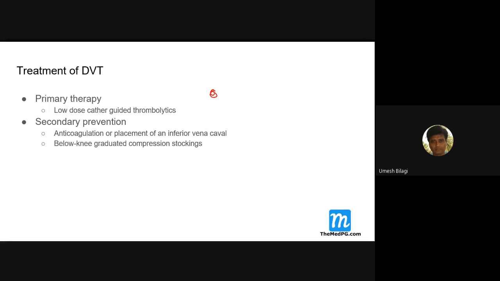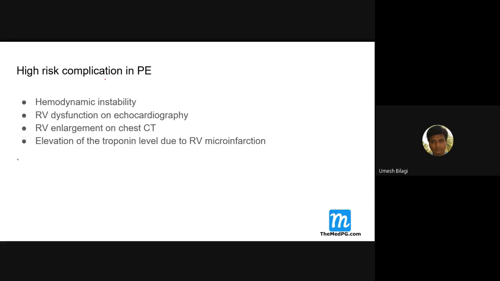Secondary prevention is usually done with oral anticoagulants. It could be newer ones or older ones. Warfarin and all that. Oral drugs are given for prevention of DVT. The high risk complications in patients of pulmonary embolism, the same one, elevation, this I think are discussed. I'll go to the next one.